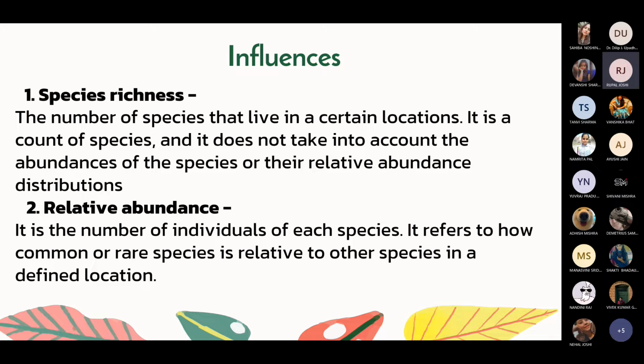Next is the evenness, or we can say relative abundance. It is the number of individuals of each species. It is highest when all the species in a sample have the same abundance.